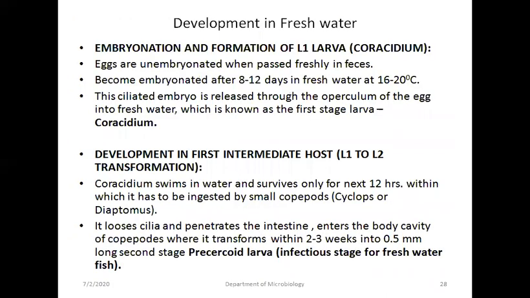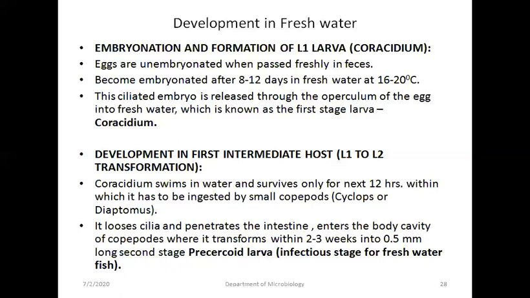Eggs are operculated. Development in freshwater: embryonation and formation of the first stage larva, coracidium. Eggs are unembryonated when passed in feces into water, and become embryonated after 8 to 12 days in freshwater at 16 to 20 degrees Celsius. These are the ciliated embryos. They are released through the operculum of the egg into freshwater, known as the first stage larva, coracidium, which is the infective form for the second stage larva.